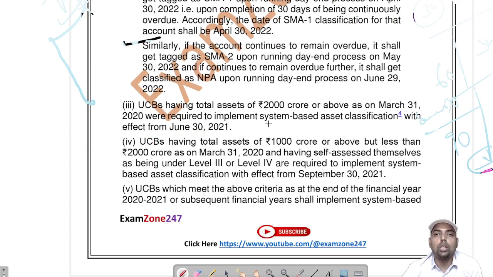It is important to have system based classification for UCBs. This is important. If the UCB's size is more than 2000 crore, if it is more than total business figures of 2000 crore and more, it will require system based classification of assets.